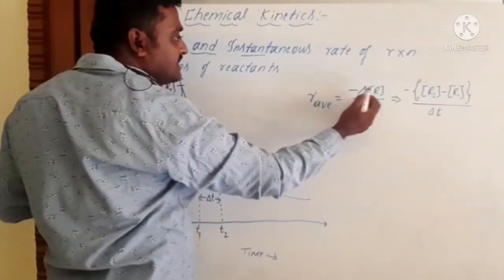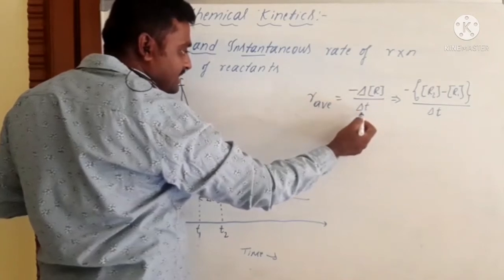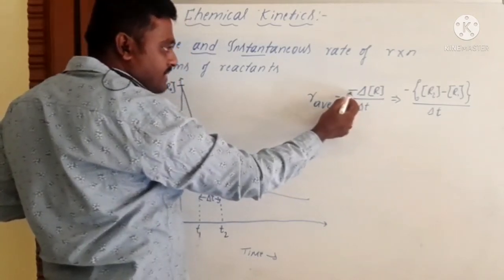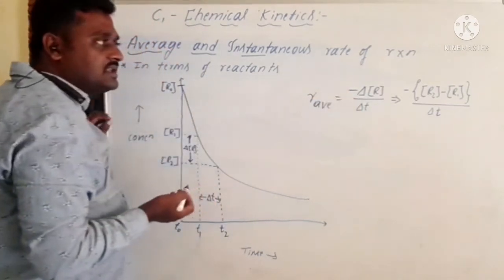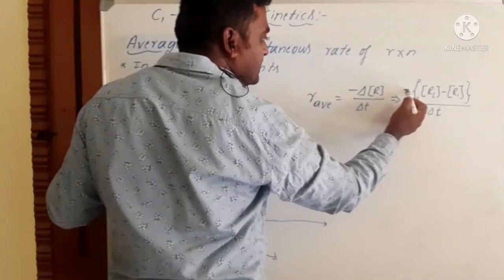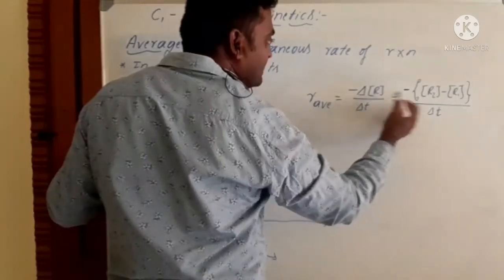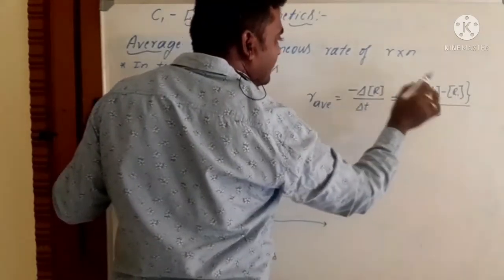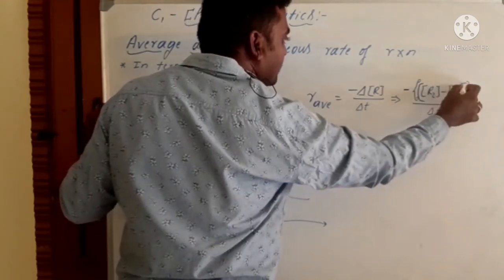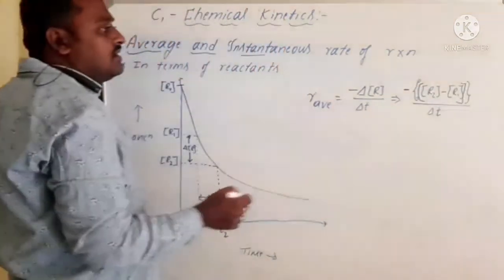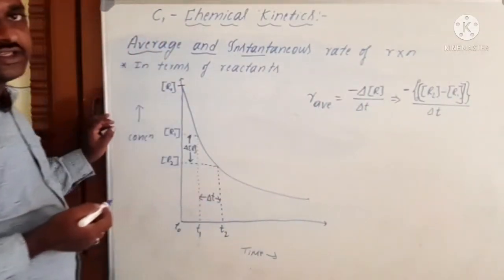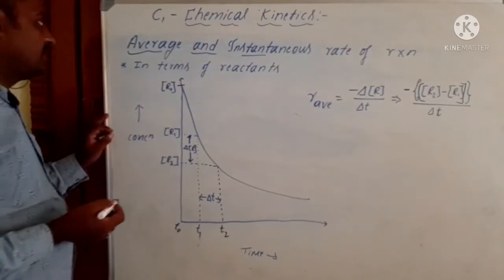That is minus delta R divided by delta T. In the previous topic we learned what the minus indicates: the decreasing concentration of reactants. So neglect this symbol, that is a minus totally. Then you get minus delta R by delta T, that is the average rate of a reaction.